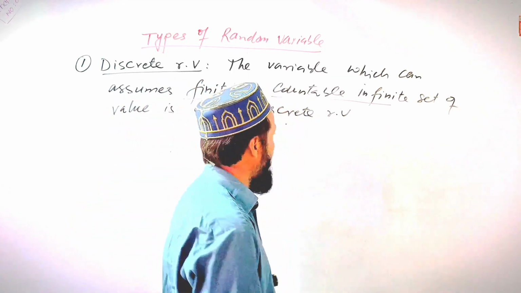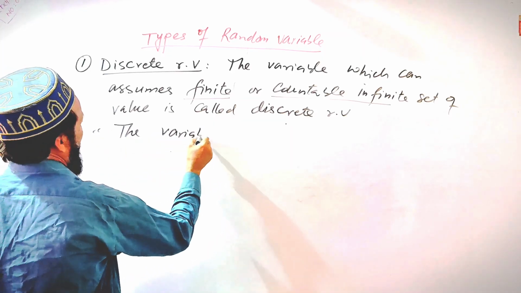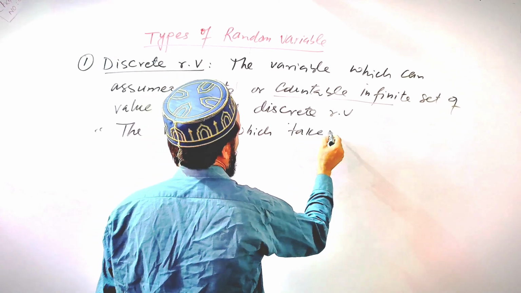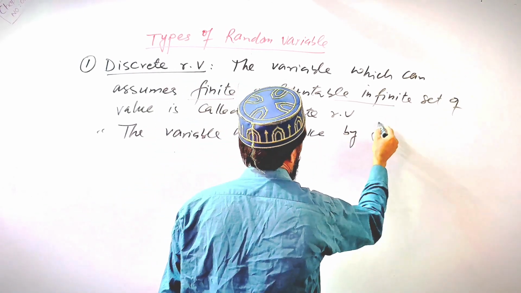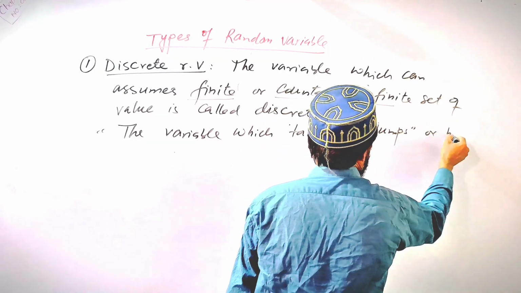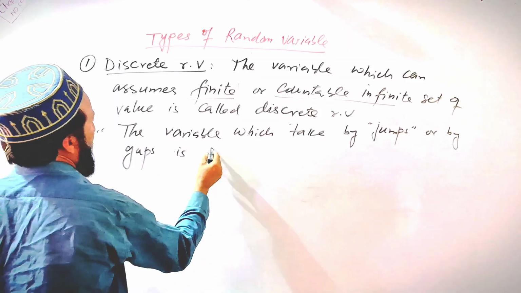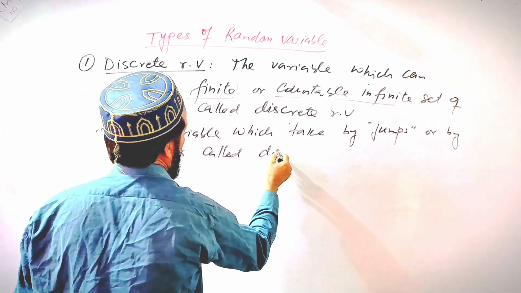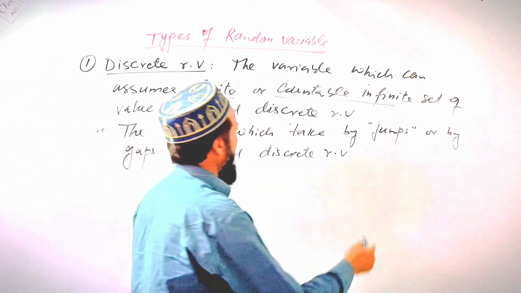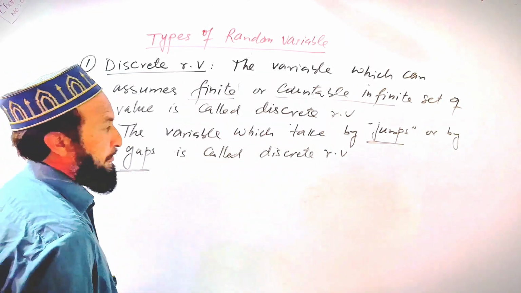Another definition we can write: the variable which takes values by jumps or by gaps is called a discrete random variable. This is another definition, meaning all values which come by jumps or gaps are called discrete random variable.